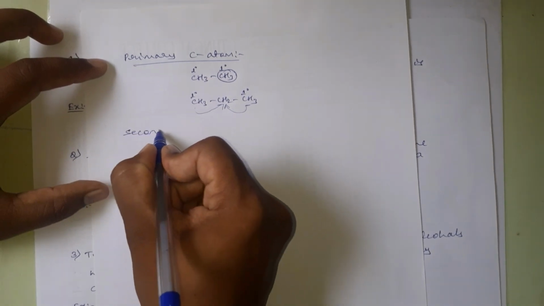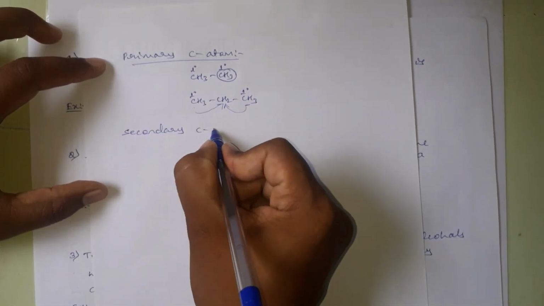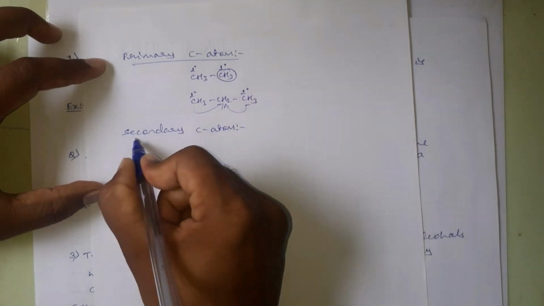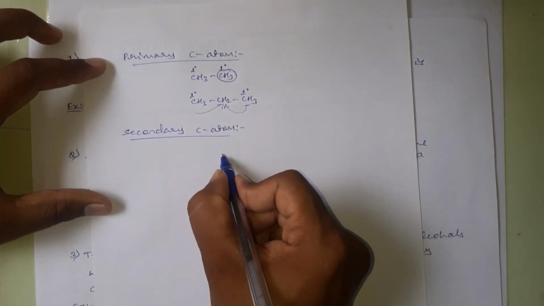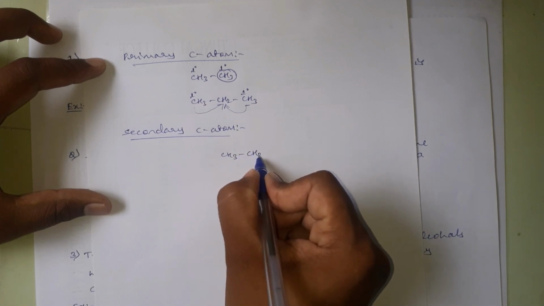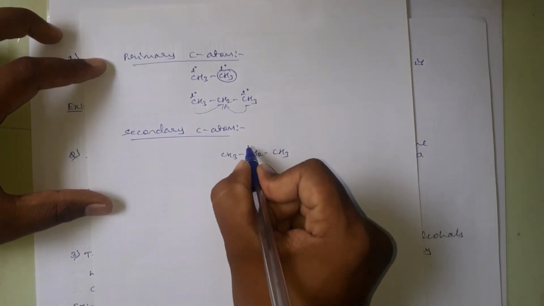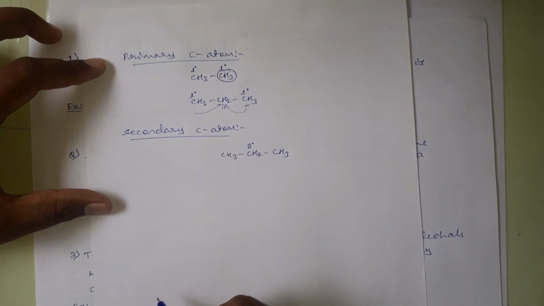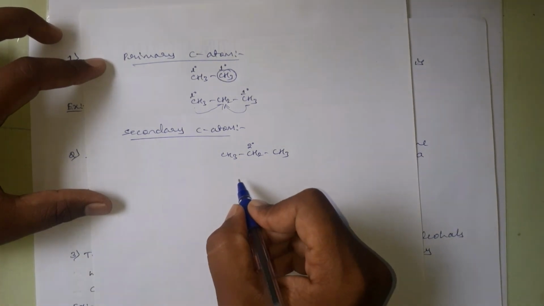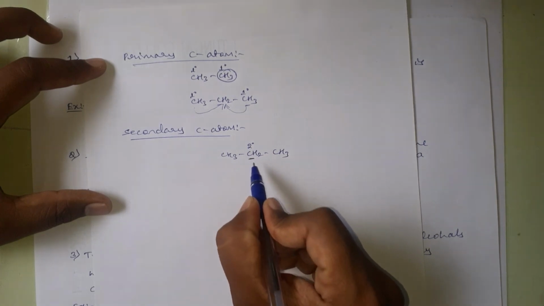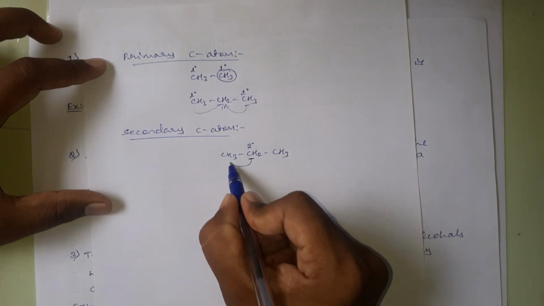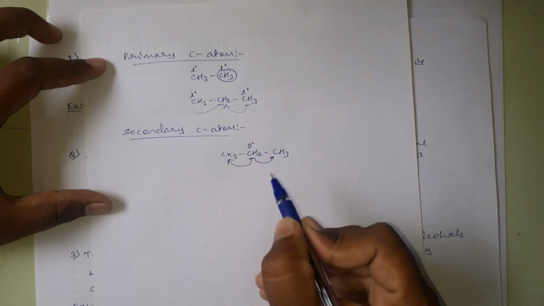Then what do you mean by secondary carbon atoms? By definition, a secondary carbon atom is a carbon atom which is attached to two other carbon atoms. Here this one is a secondary carbon atom. This middle carbon is a secondary. This we can represent by a 2 degree. This is a secondary because this carbon atom is attached to two other carbon atoms.